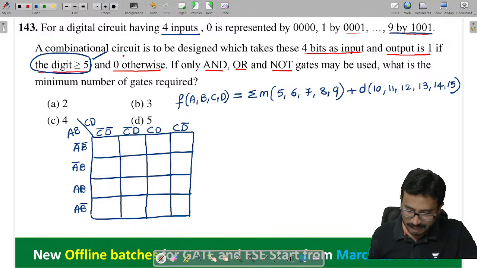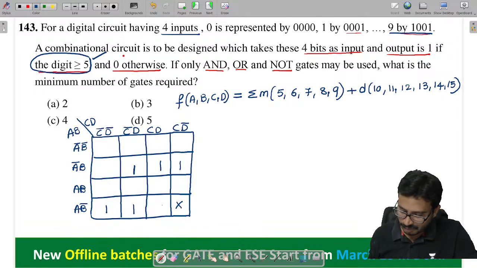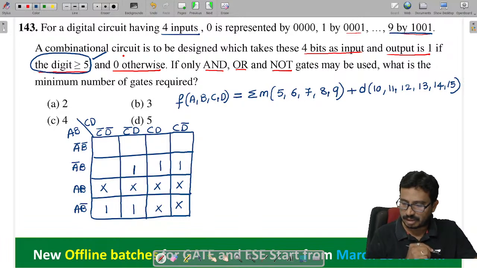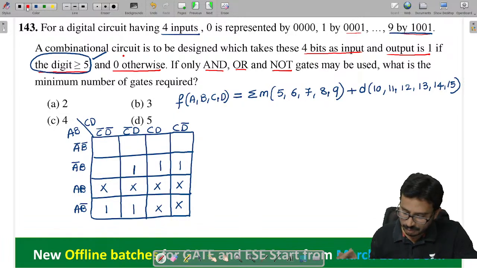So here, as you might know the numberings now here, 5 is here now, tell me. 5, 6, 7, 8, 9, isn't it? And 10, 11, 12, 13, 14, 15. These are don't cares. You tell me. Now let's try to group them here.